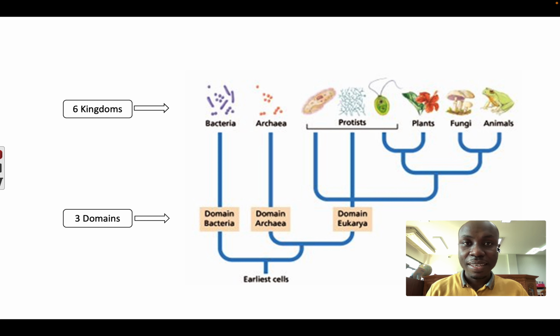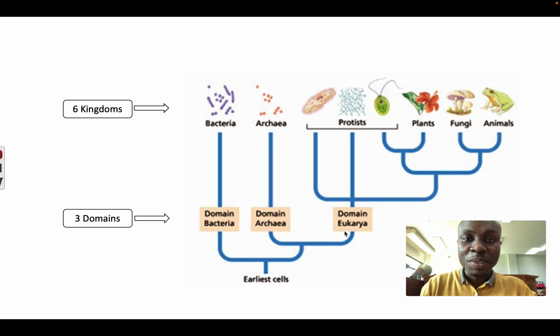So the last time we met, we said all living things are grouped into three big groups. We call that the three domains. We have number one, domain bacteria, domain archaea, and lastly, domain eukarya. Now these domains are also divided into smaller groups.